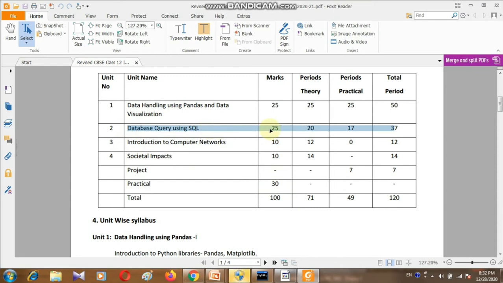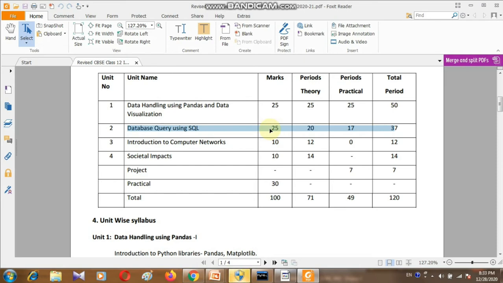Children, what I found just after checking the copies of mock test 2, because you know in mock test 2 I gave all the questions from the MySQL part and you children could not perform well. So once again I'm going to discuss from the beginning of SQL.